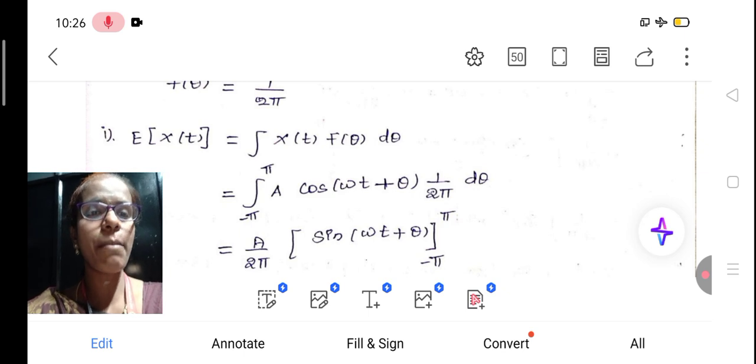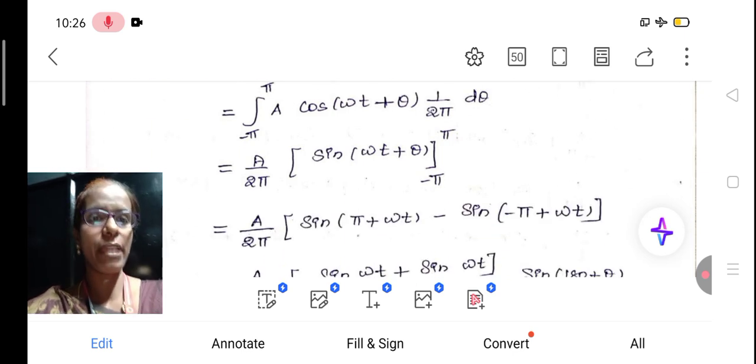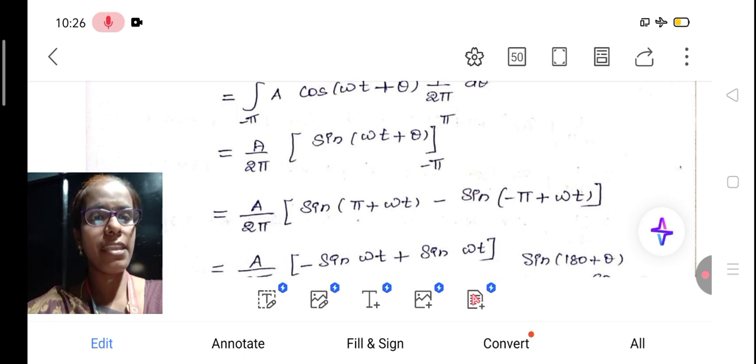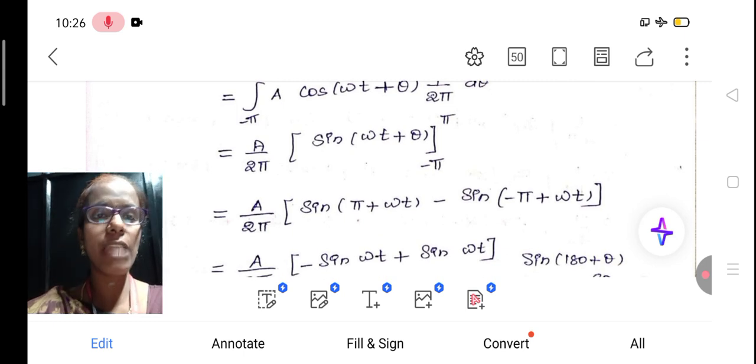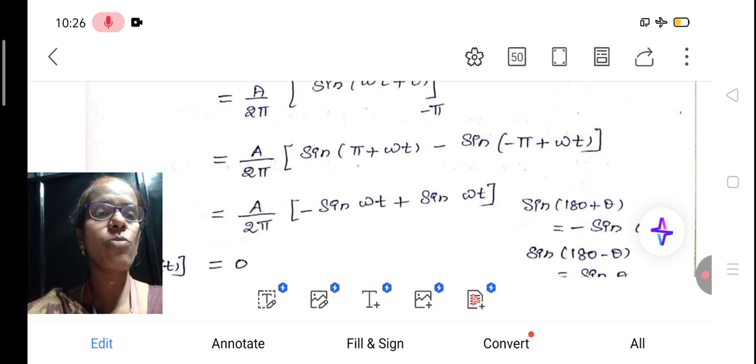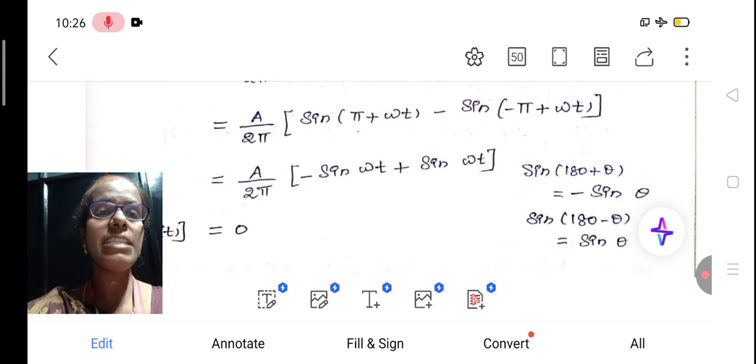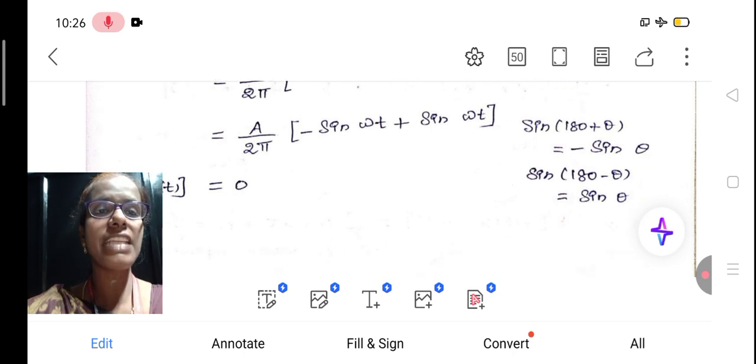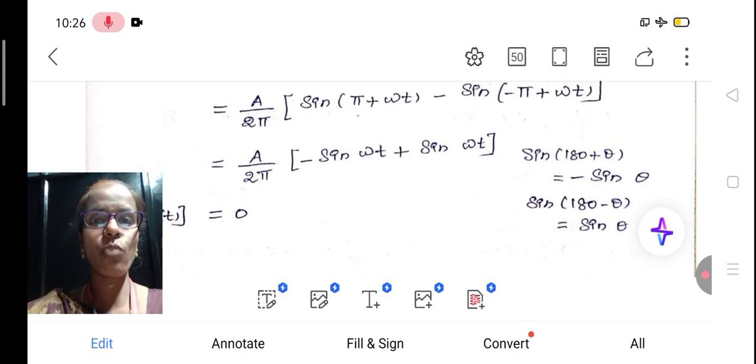Now take a by 2 pi outside. Integration of cos is sine. So sine of omega t plus theta, limit from minus pi to pi, and replace theta as pi. So we get the term like sine of pi plus omega t minus sine of minus pi plus omega t. So 180 plus theta is minus sine theta, so we get minus sine omega t.